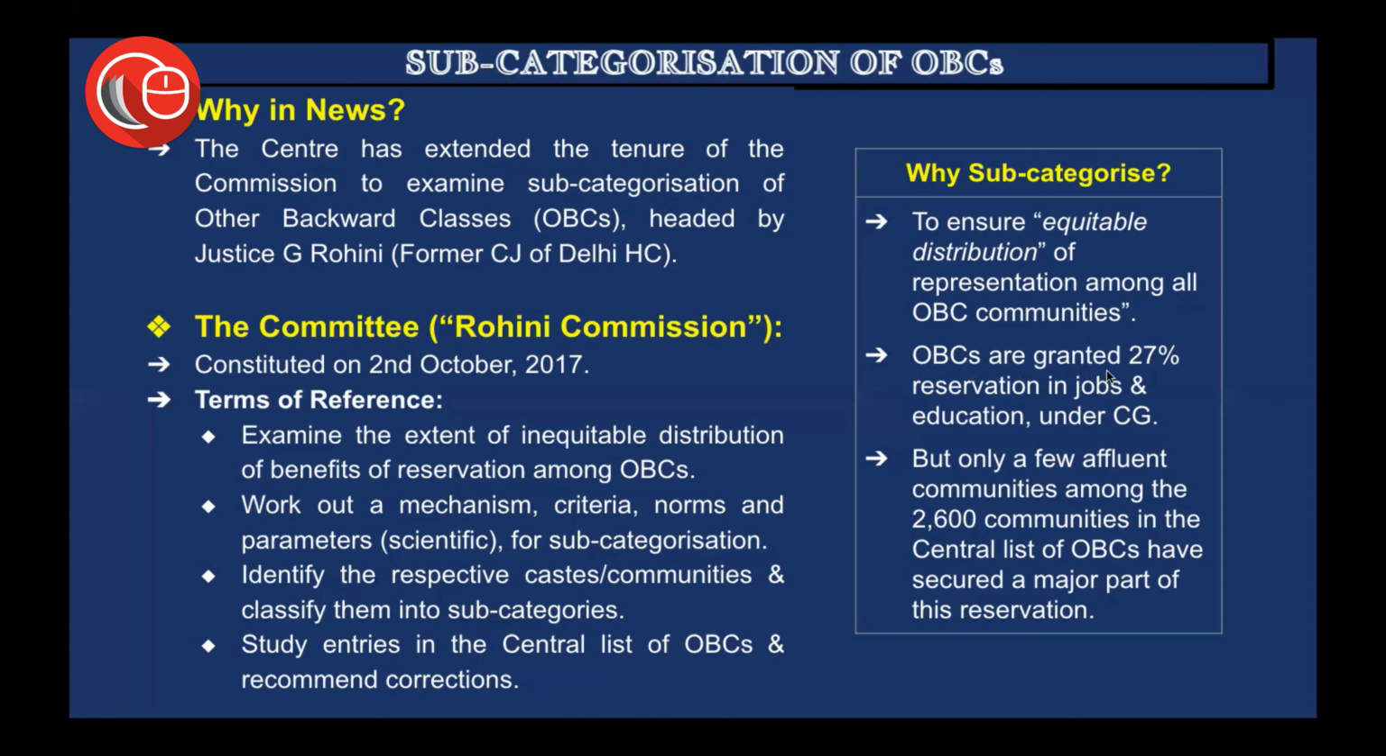So the OBCs are granted 27% reservation in jobs and education under the central government. But only a few affluent communities among the 2,600 communities in the central list of the OBCs have secured a major part of this reservation. And that is why the need was felt that a subcategorization, a further division or segregation, needs to take place in the OBC community, so that the real benefits can reach the real people who need these benefits.